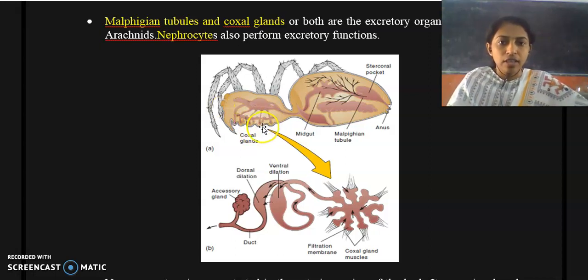Here in this region the coxal gland is present, and here is an enlarged diagram of a coxal gland and its muscle. In some organisms, Malpighian tubules are the excretory organ, while in some others, coxal glands are the excretory organ. And nephrocytes also perform excretory function.